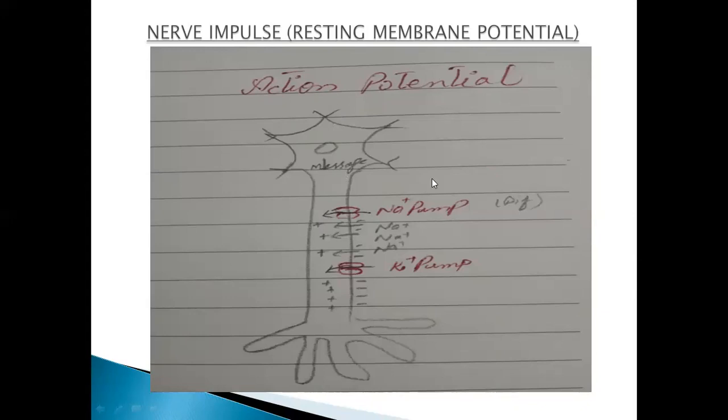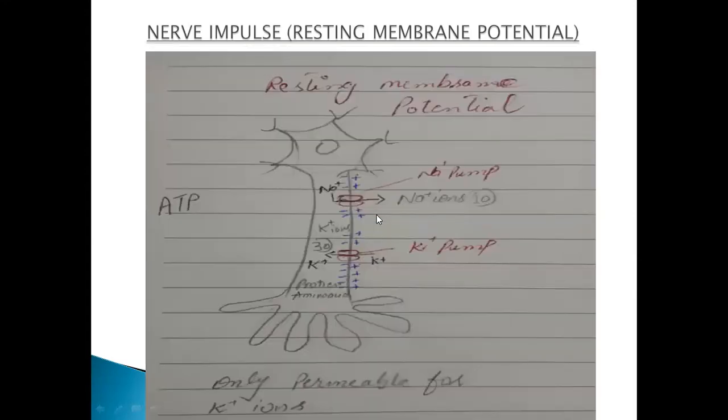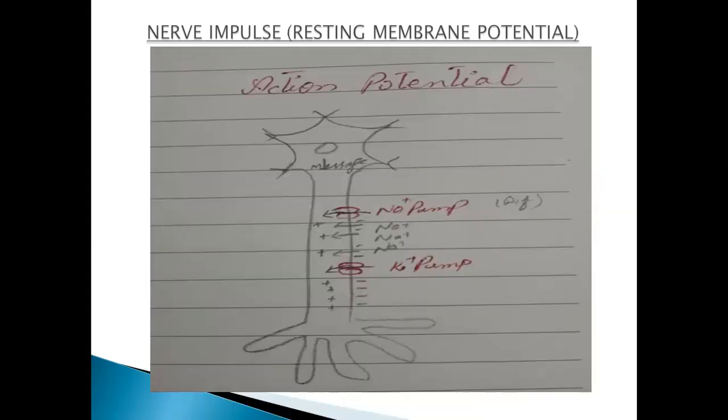It is totally opposite of the resting membrane potential. In that, the sodium ions were moving outside and potassium ions were also moving outside because of leakage of potassium ions through diffusion. Here you will notice that it is opposite of the resting membrane potential.